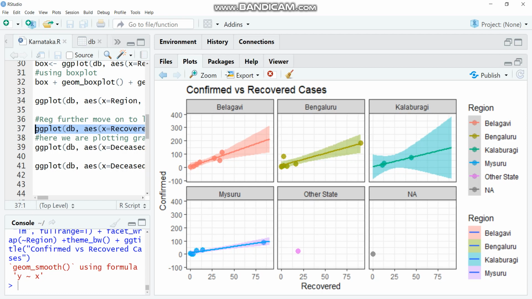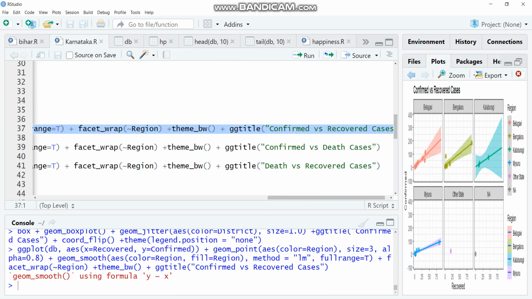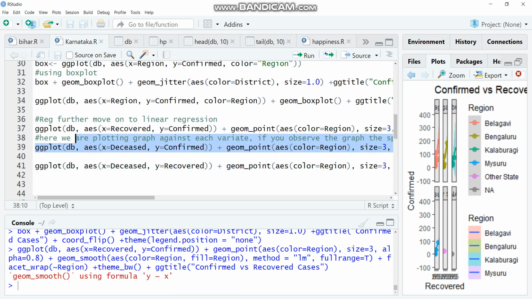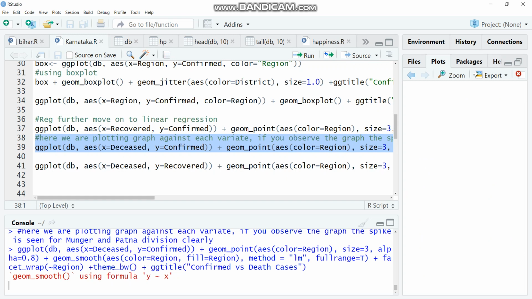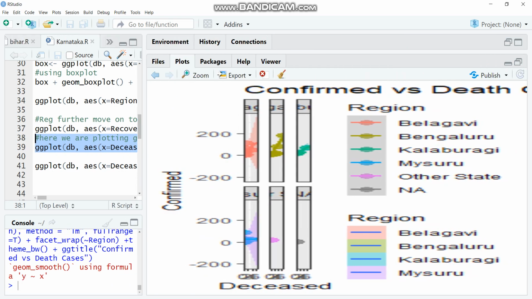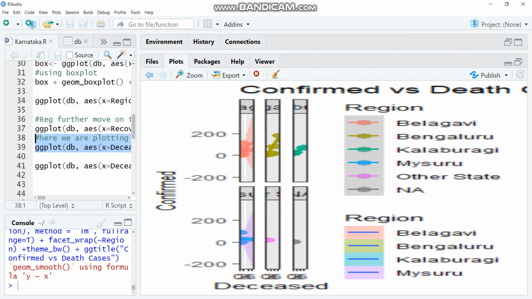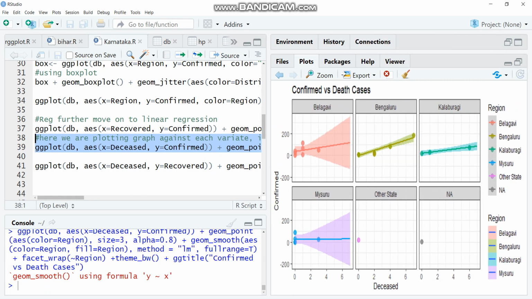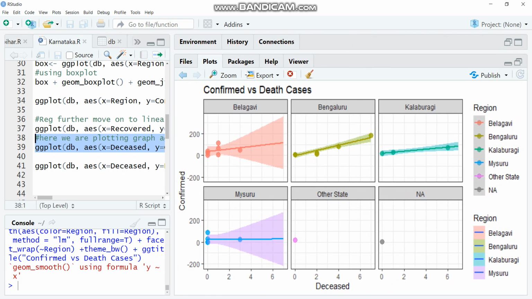The first analysis was for confirmed versus recovered cases. The second one similarly is for confirmed versus death cases, and the third one is for death versus recovered. I'll show you one more just for example. So this is confirmed with respect to death cases of Karnataka, region wise.